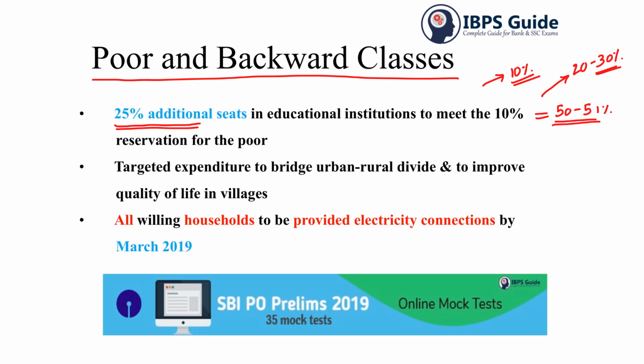And then the targeted expenditure to bridge the urban-rural divide and to improve quality of life in villages: they want to provide 100% electricity by March 2019. For this they had also started the Saubhagya scheme before, because it was very difficult for the government to achieve 100%, and when it was complained about, they started the Saubhagya scheme. Now they are hoping to complete it by March 2019 because most of it is already under construction, so it has to be done by March 2019.